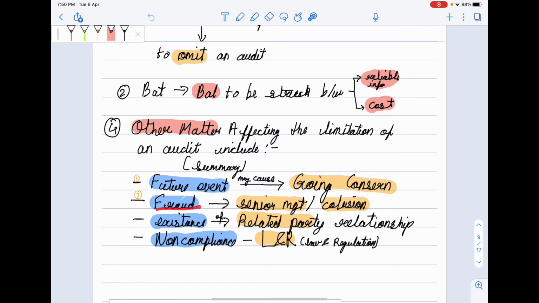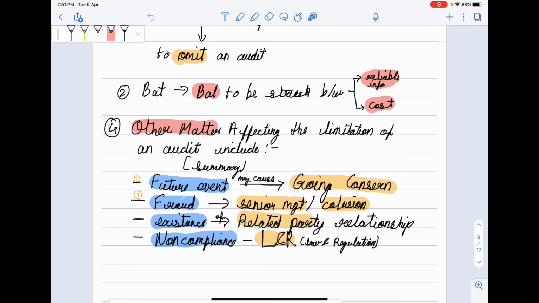So due to fraud done by senior management and collusion, future events may cause going concern issues. Third, existence of related party relationship, that an employee is giving orders to his relative only. So such things can misinterpret the financial statement.